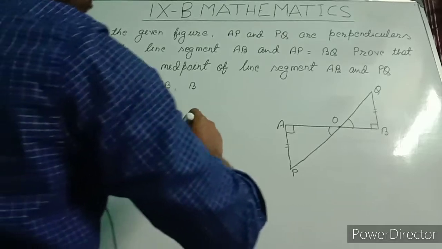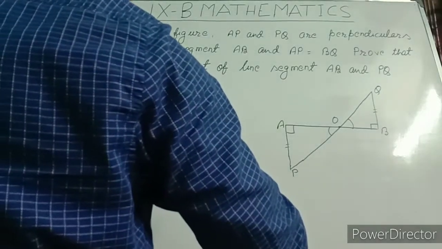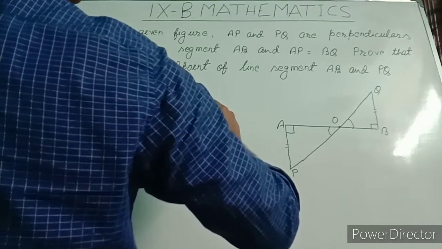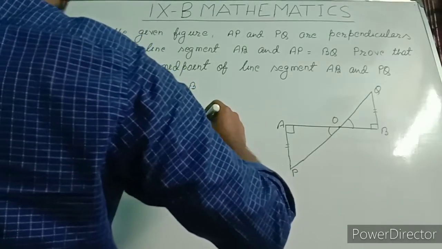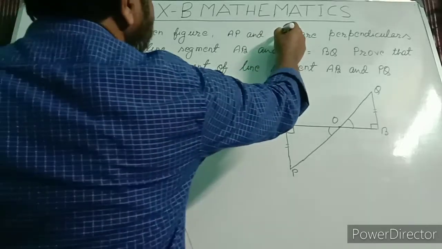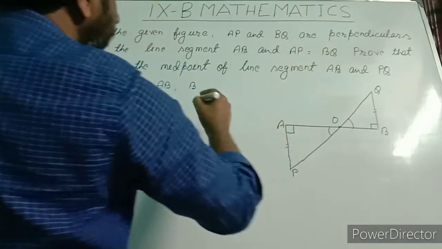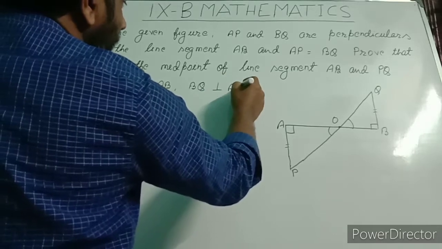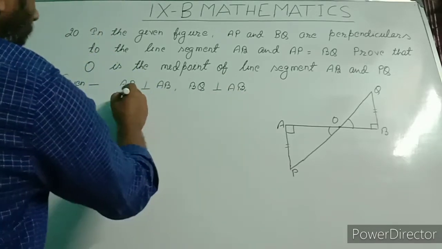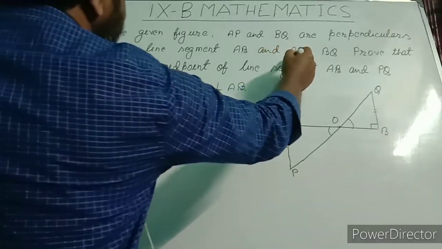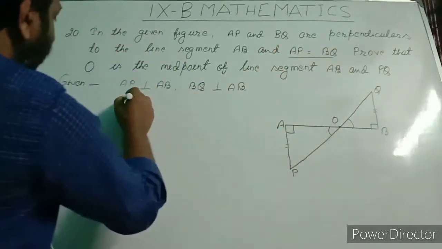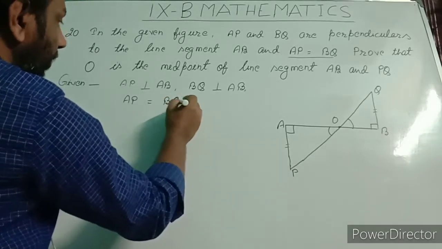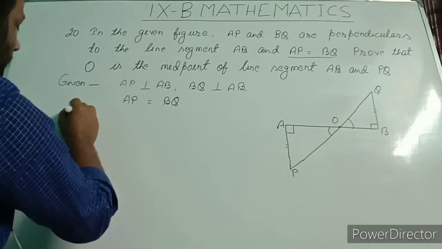AP and BQ, these two are perpendicular to AB. So I wrote in the given informations. One more information is there, AP equal to BQ. And we are asked to prove